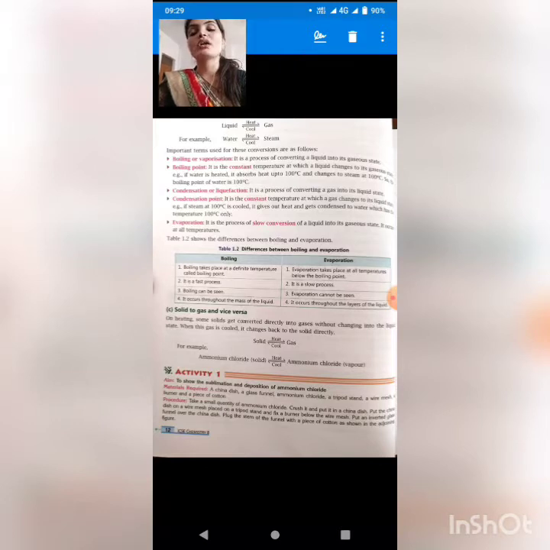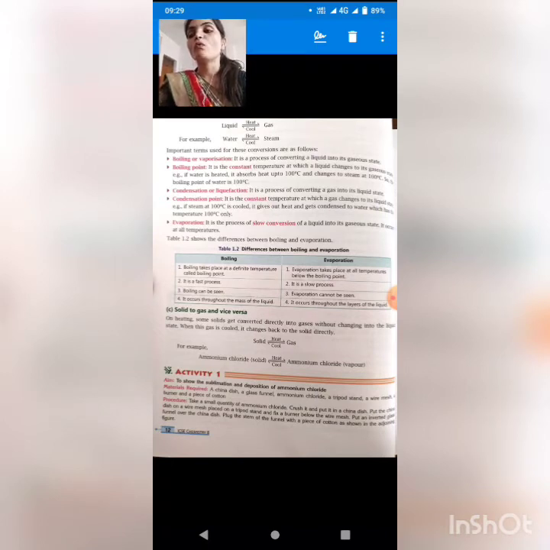Now condensation or liquefaction. When the gas is condensed or liquefied, it gets converted into liquid. Okay. Now what is the condensation point? It is the constant temperature at which gas changes to its liquid state. Example, if steam at 100 degrees Celsius is cooled, it gives out heat and gets condensed to water, which has the temperature of 100 degrees Celsius only. It means here also, students, the steam is getting converted into water at 100 degrees Celsius only.